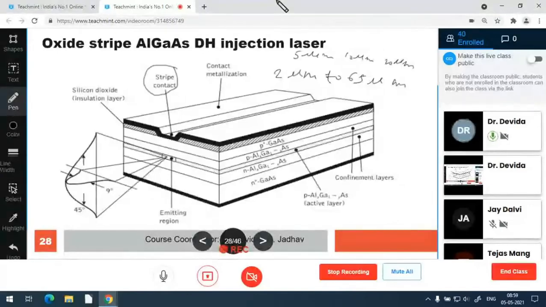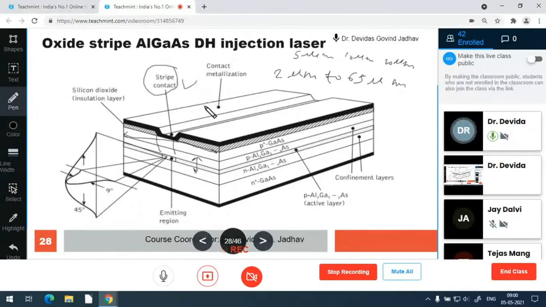The strip geometry is used in the injection laser, and high radiance LEDs also use it. In the vertical direction the active region is in the structure, while in the horizontal direction the active region is spread from one end to the other, but the conducting region for the device is made very small with the help of a strip contact.